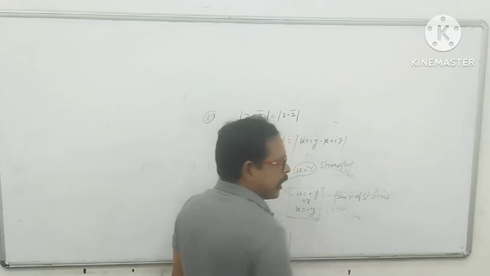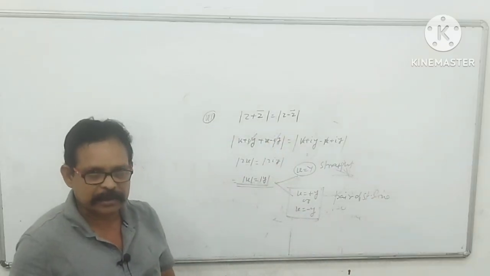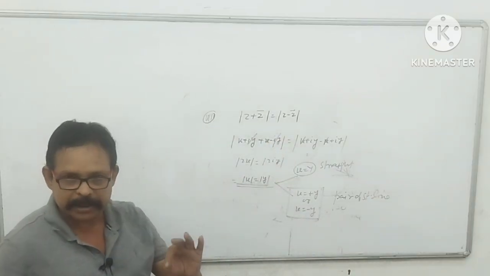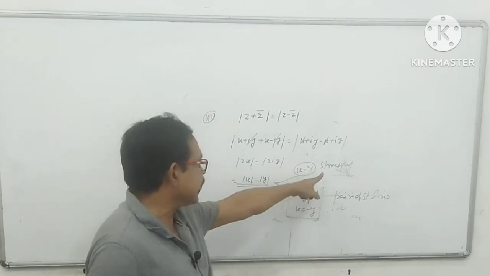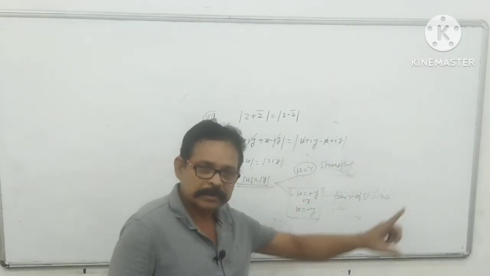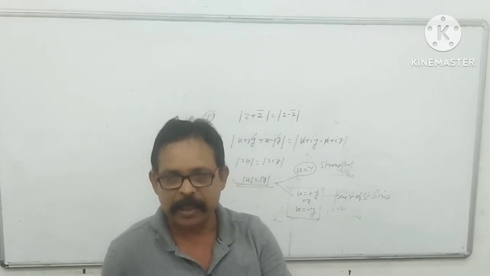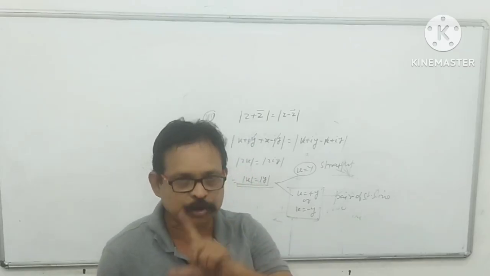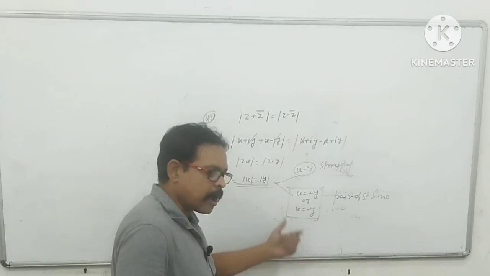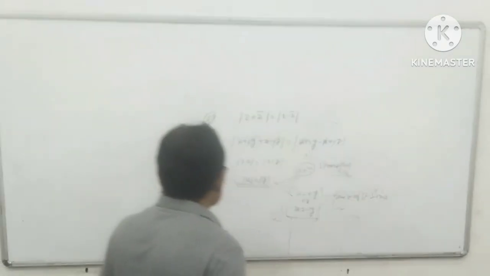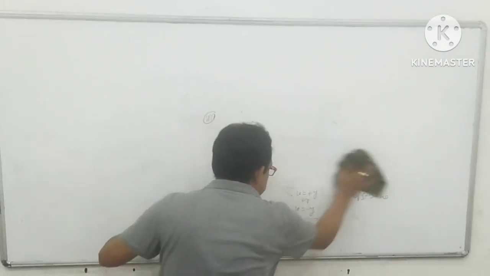Now in many competitive exams, I have seen students give the wrong option. Simply they write the straight line. No, it is a pair of straight lines, x equals plus y and x equals minus y, because it is given in the mod. So next, the 8th point I am going to discuss.